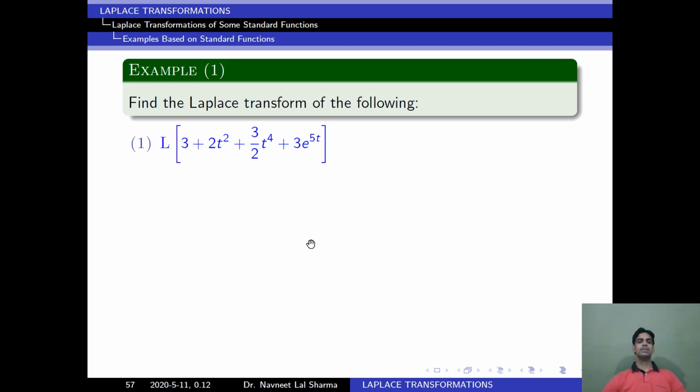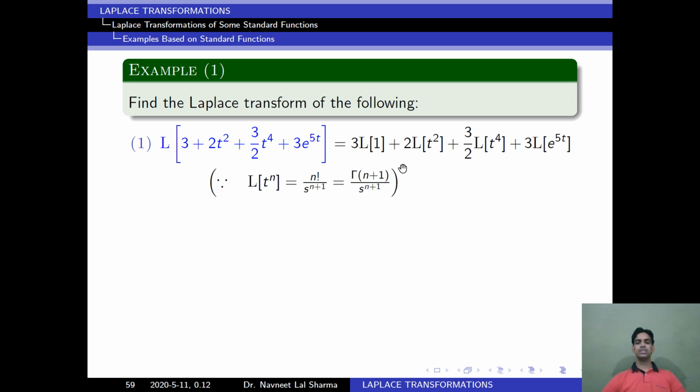First example: Laplace of 3 plus 2t square plus 3t to the power 4 plus 3 into e to the power 5t. The question is, how will we find the Laplace of this function? First we will apply the linearity property. So by the linearity property, we take this Laplace separately: 3 into Laplace of 1 plus 2 into Laplace of t square plus 3 into Laplace of t to the power 4 plus 3 into Laplace of e to the power 5t.